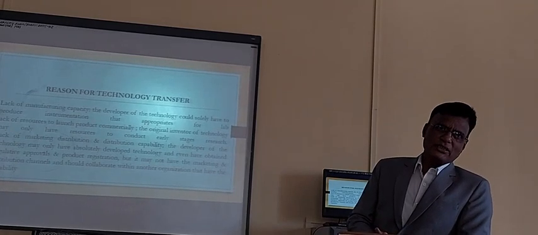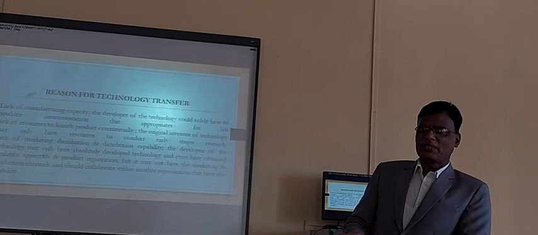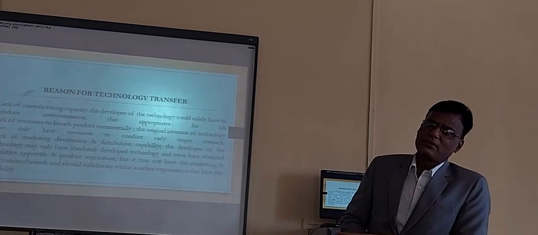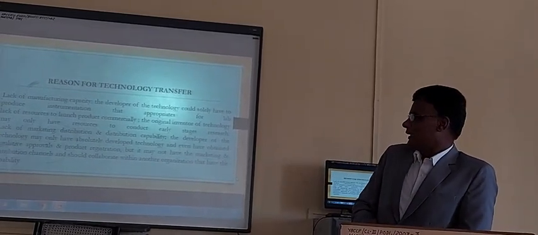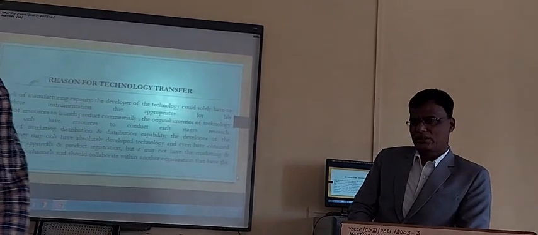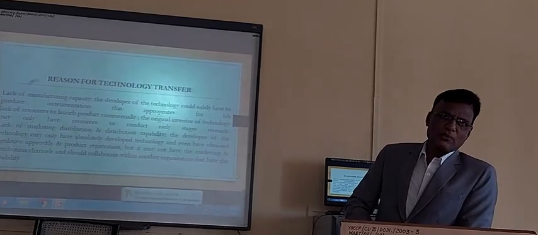These universities, research centers and colleges are not industry. So research can be done anywhere, and this research is taken by the company. That is the reason why technology transfer is required: whenever research takes birth, that place does not have sufficient infrastructure, so from that place it goes to industry.